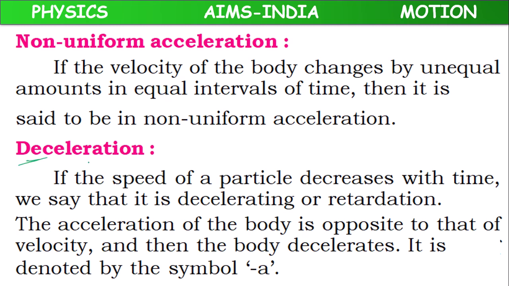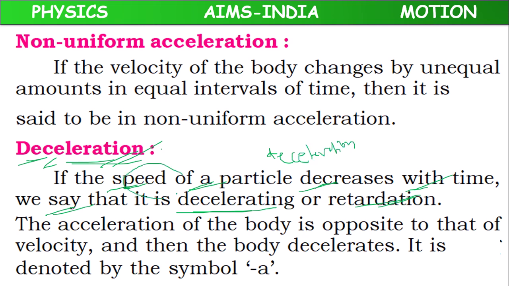Next one, we have deceleration. So if the speed of the particle decreases with time, we can say that it is decelerating, or it is possessing retardation or deceleration.